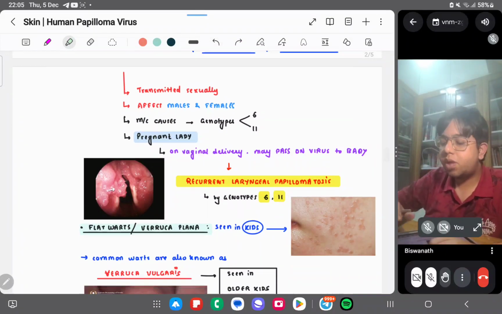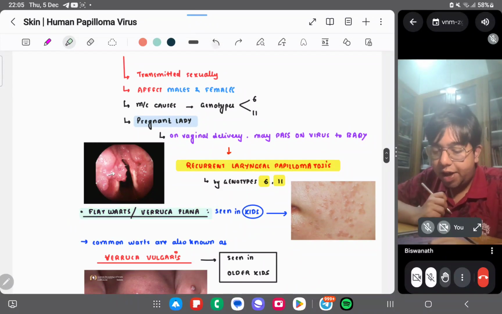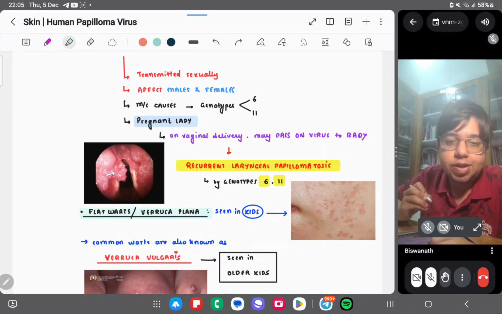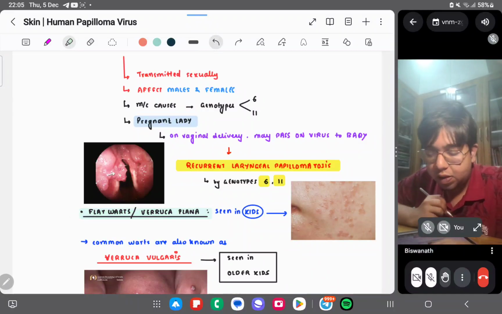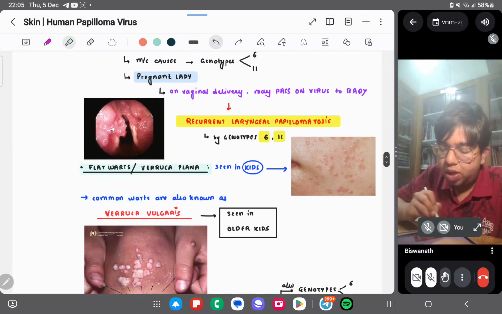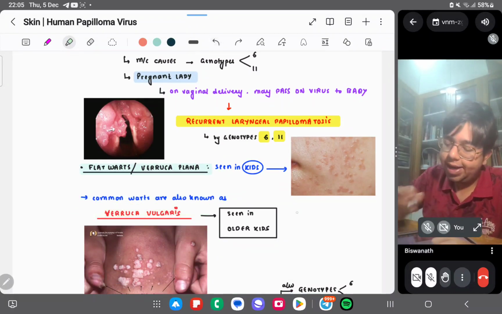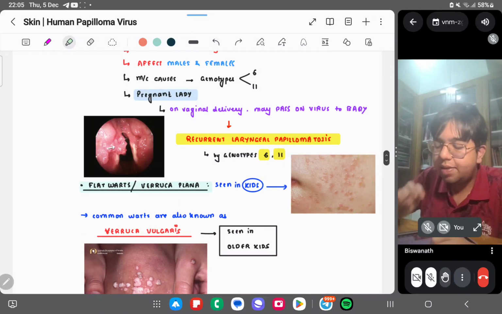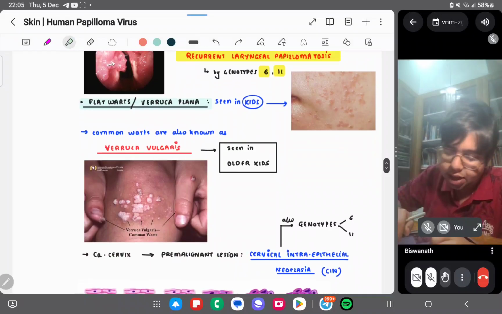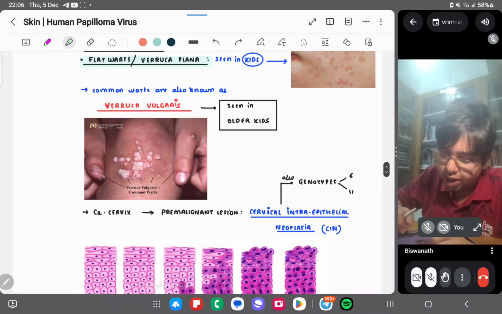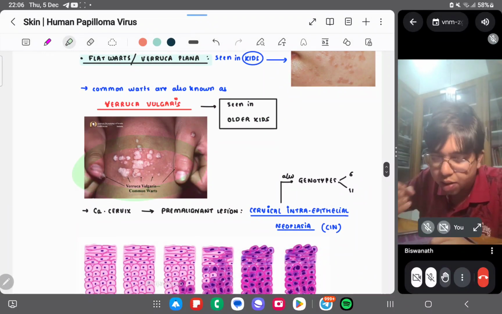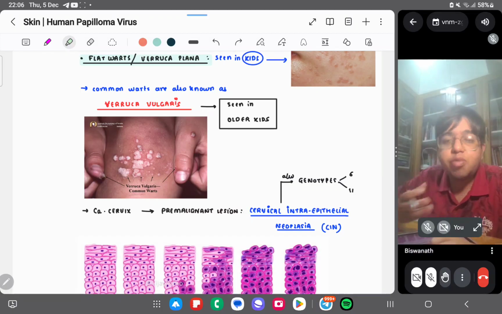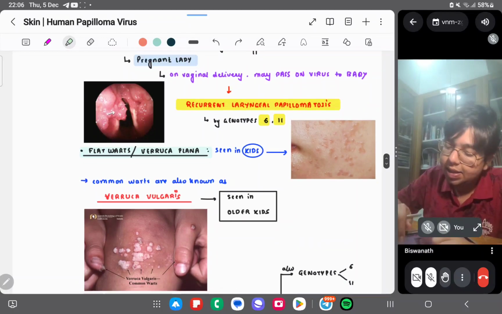Flat warts or verruca plana are seen in kids. What type of warts are seen? Verruca plana, or flat warts. Common warts are known as verruca vulgaris. In smaller kids verruca plana is there, and verruca vulgaris is seen in older kids, occurring most commonly over the bony prominences, and this is seen on the cheek.